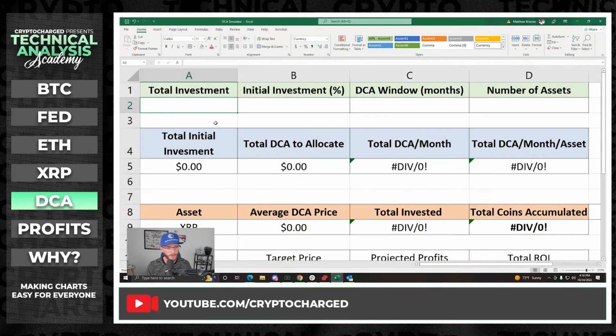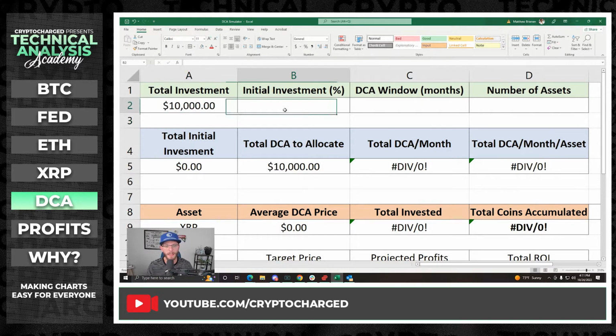So just for the example's sake here, let's say for our total investment, we want to invest $10,000, right? And out of that, we'd like to invest upfront 10% of it. So obviously $1,000. Now, if I had 10 assets, that would be $100 per asset upfront, just so I establish those initial positions. You don't have to do an initial investment. You can just start with your DCA right away. But a lot of folks like to do an initial just so they feel like they have skin in the game, and then they start their dollar cost averaging.